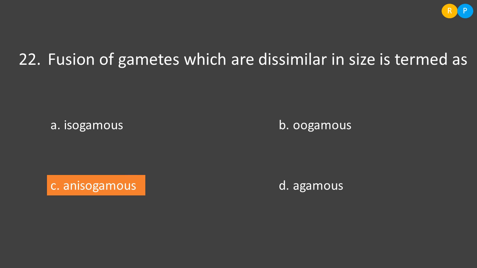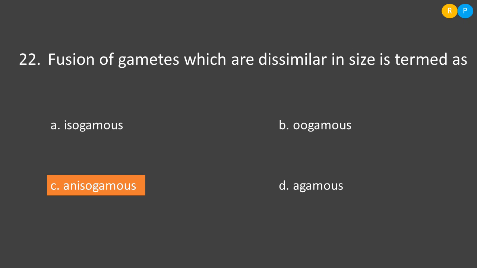Clear. And there are some algae that produce dissimilar sized gametes. Maybe one is motile, one may be non-motile, and the male gamete may be small and the female gamete may be bigger. When this kind of dissimilar sized gametes fuse together, that kind of fusion is called anisogamous.